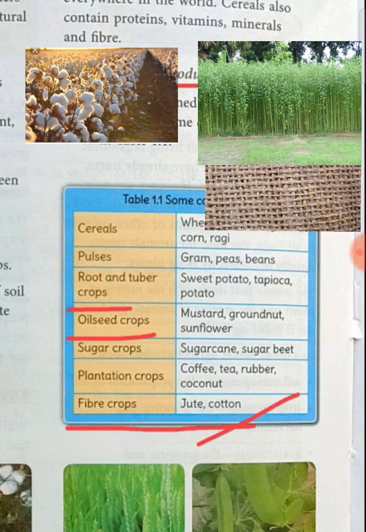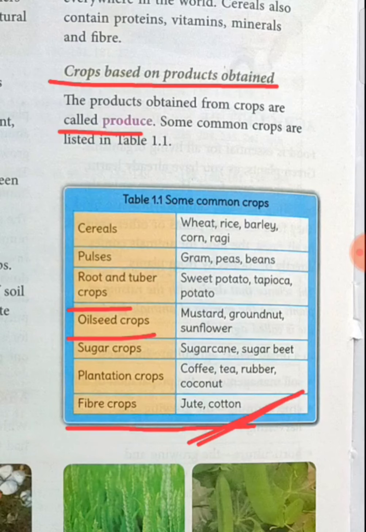Like jute, cotton. What is jute known as in Assamese? Jute we call pat, and cotton means kapah. All these are fiber crops. So these are some of the common crops which are classified on the basis of the produce.